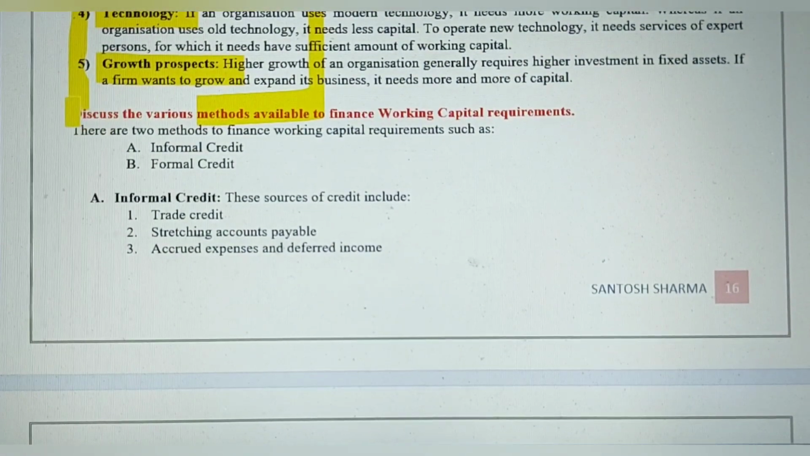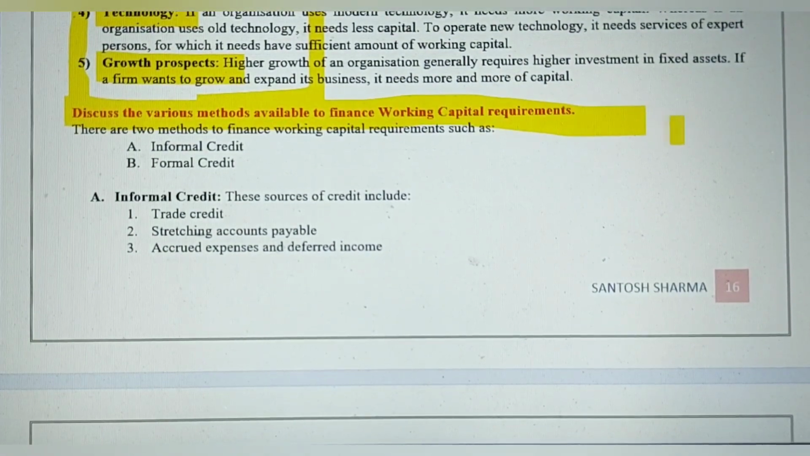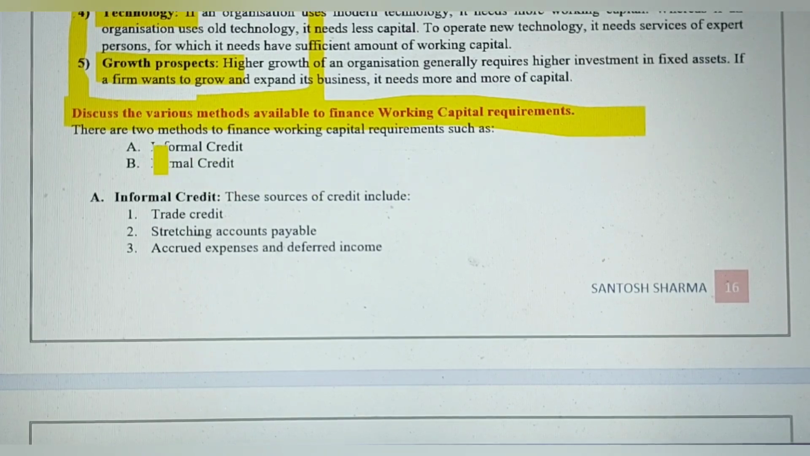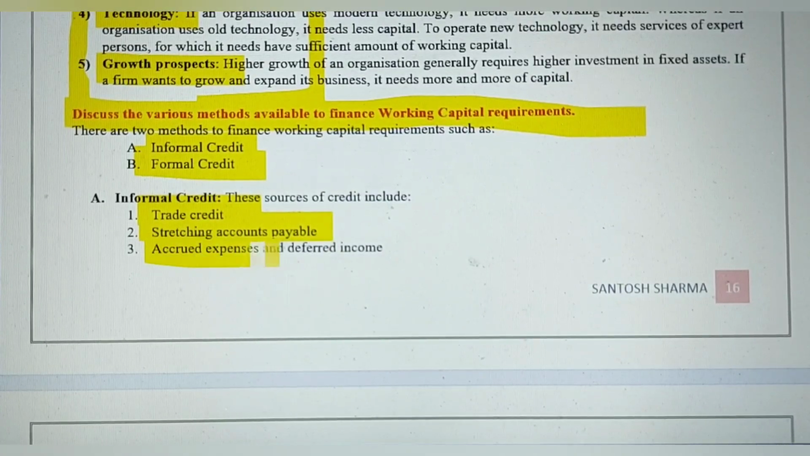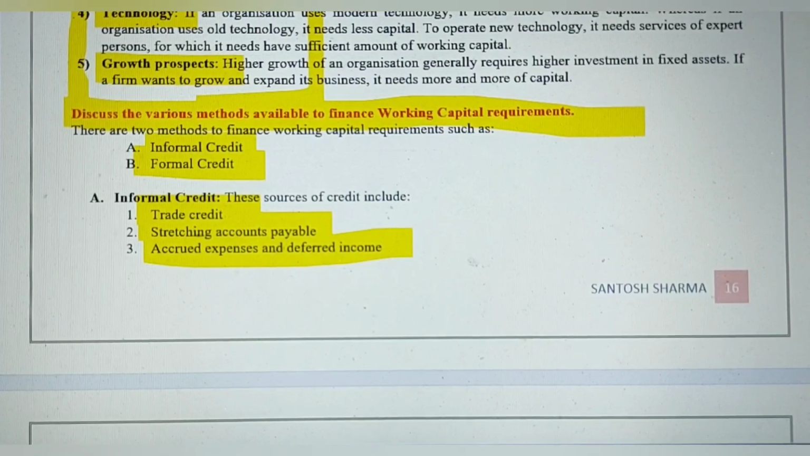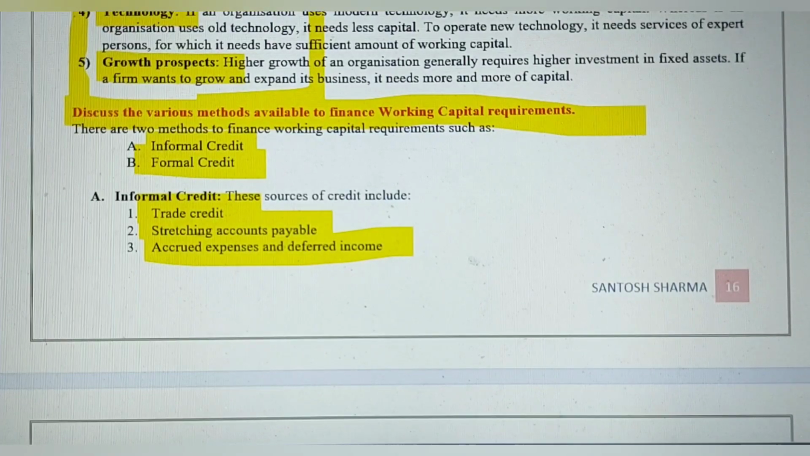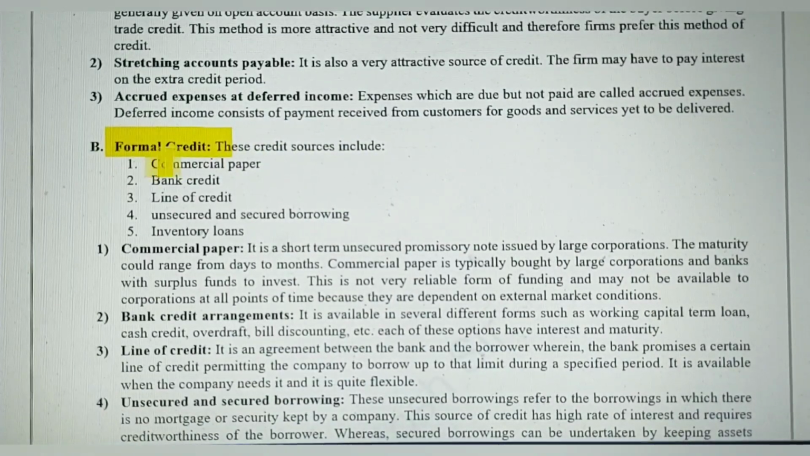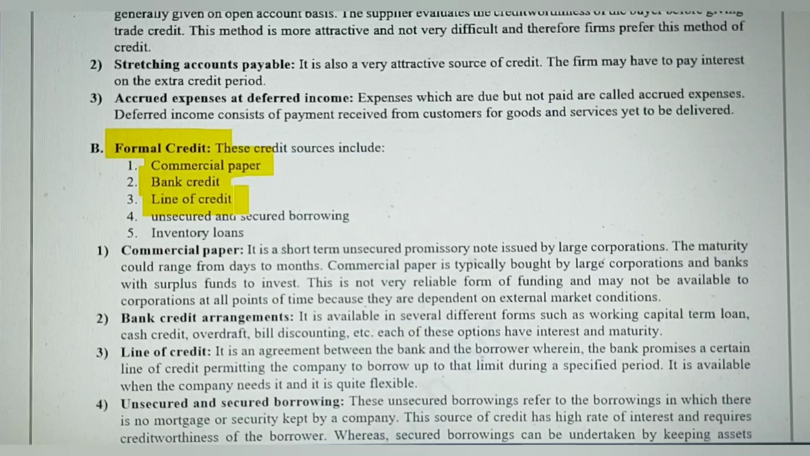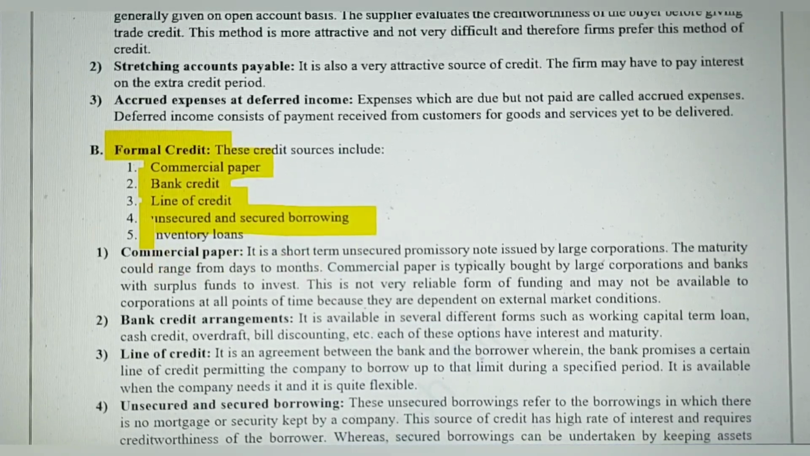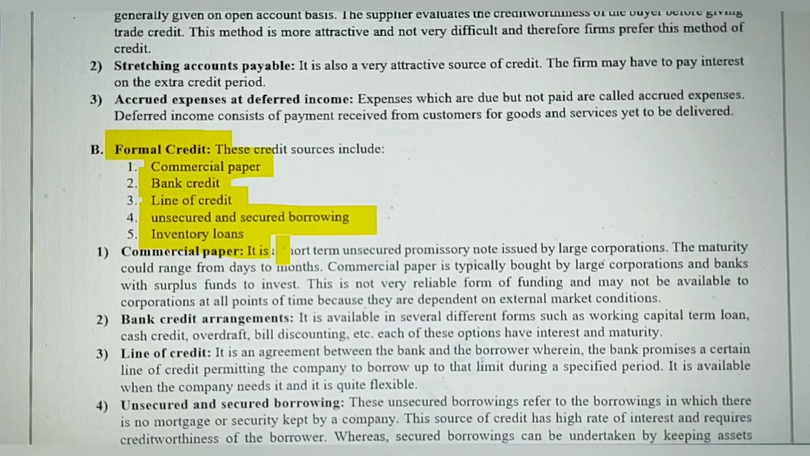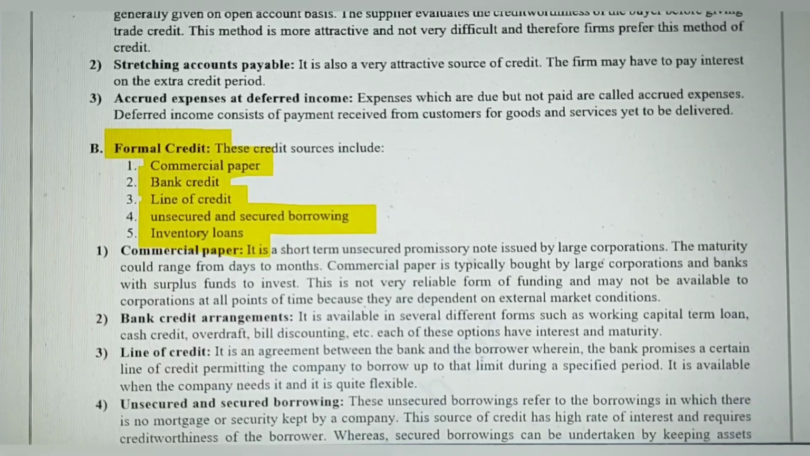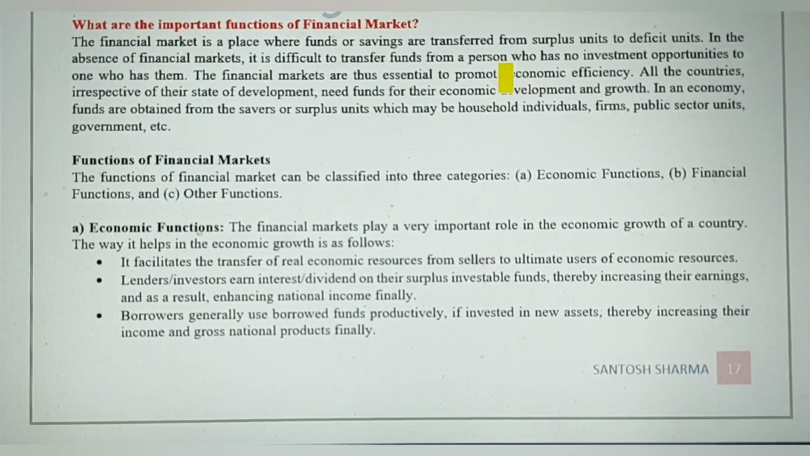And also we have the next question: discuss the various methods available to finance working capital. So basically two sources are here, informal and formal. And again, in informal you have trade credit, stretching accounts payable, accrued expenses. So all these are informal credit method where a company can raise finance. And among the formal, we have CP, commercial paper, bank credit, line of credit, unsecured or secured borrowings, and the company also can raise funds through inventory loans. So these are few basic sources.